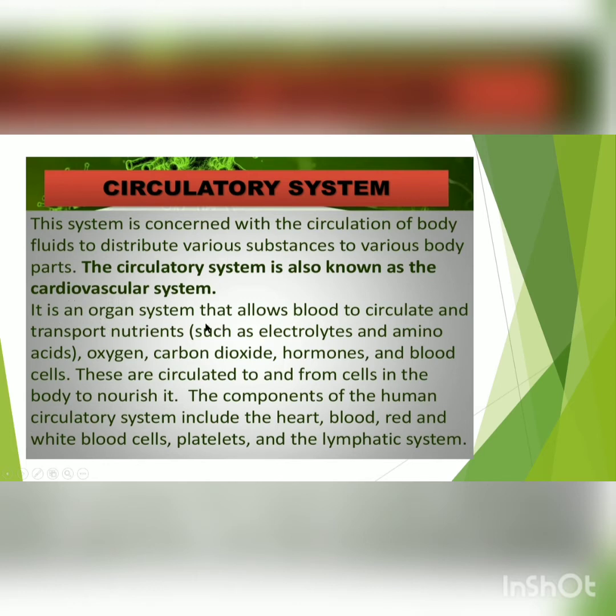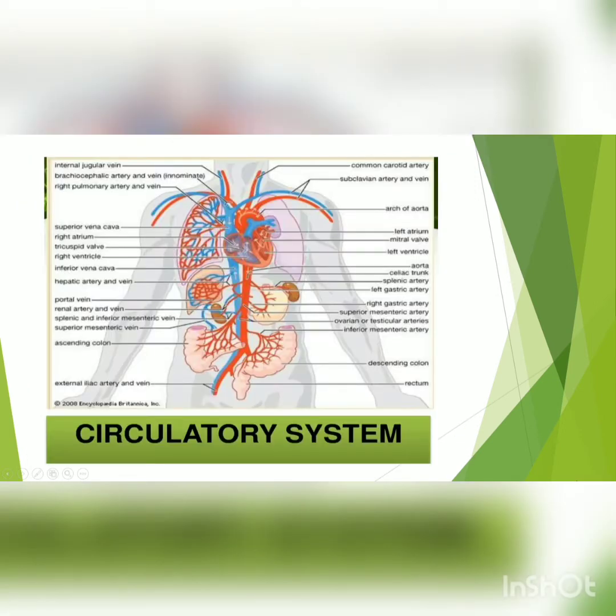It is an organ system that allows blood to circulate and transport nutrients such as electrolytes and amino acids, oxygen, carbon dioxide, hormones, and blood cells. These are circulated to and from cells in the body to nourish it. The components of the human circulatory system include the heart, blood, red and white blood cells, platelets, and lymphatic system. So today we will study the structure of heart.